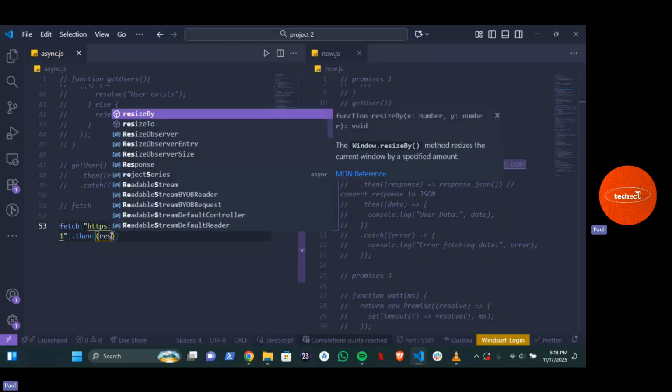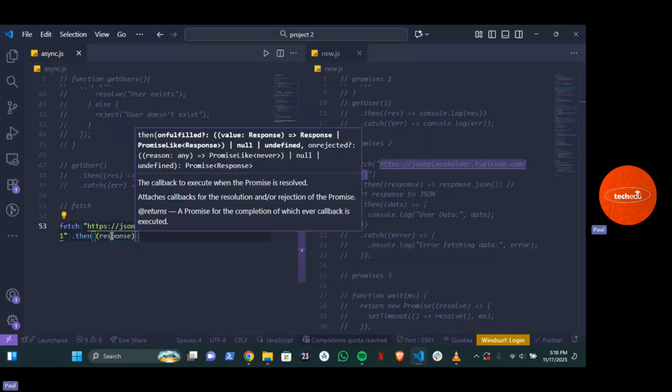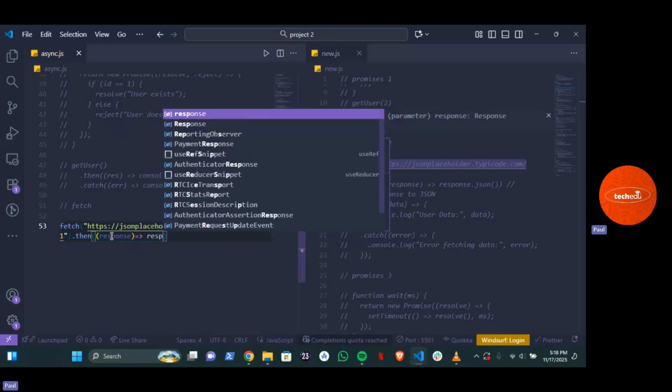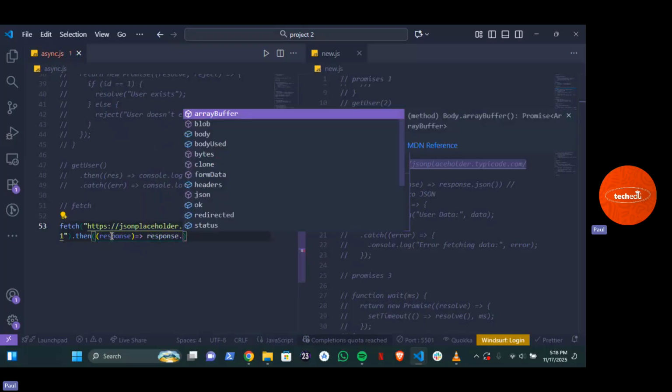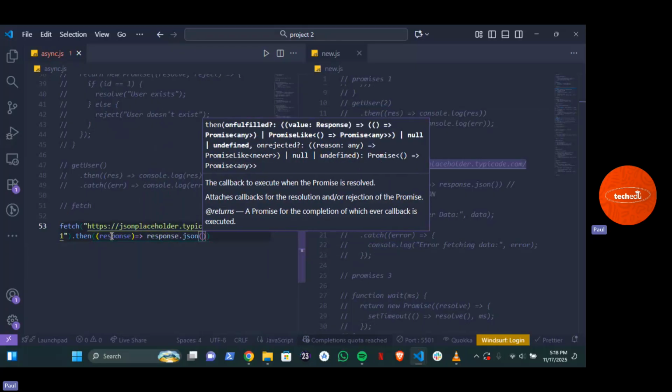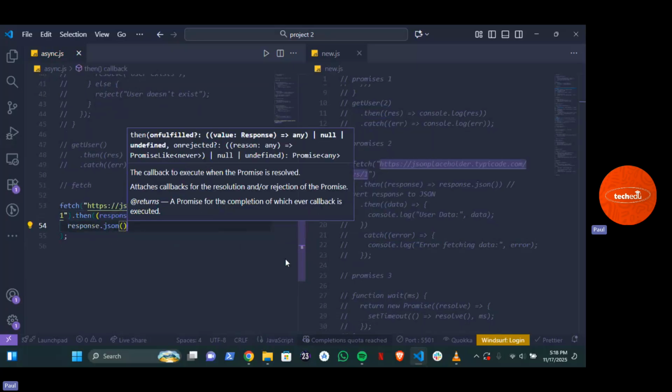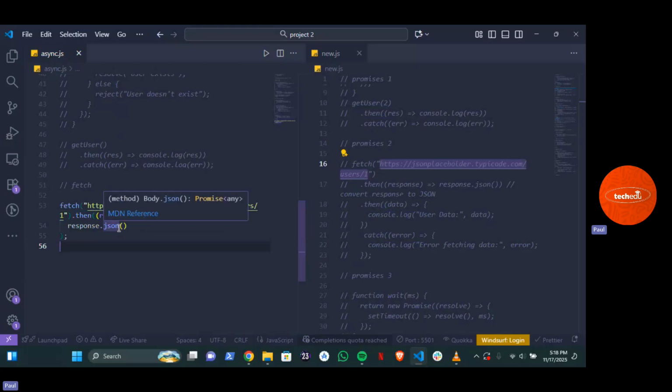So I'm going to have response, then I'm going to say response.json. Okay, now we're already getting into something much more complex. What does JSON mean? JSON means JavaScript Object Notation. That's what JSON means. In our next class, I'll explain what JSON means to us. But basically, JSON means JavaScript Object Notation.